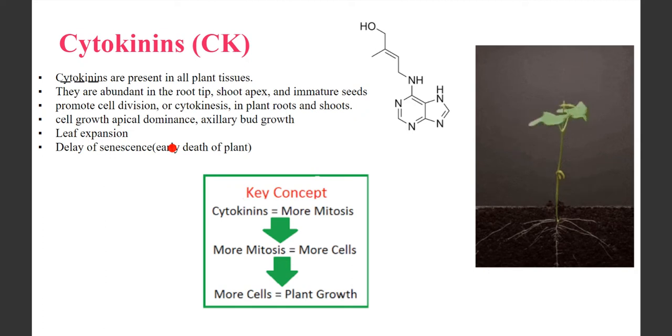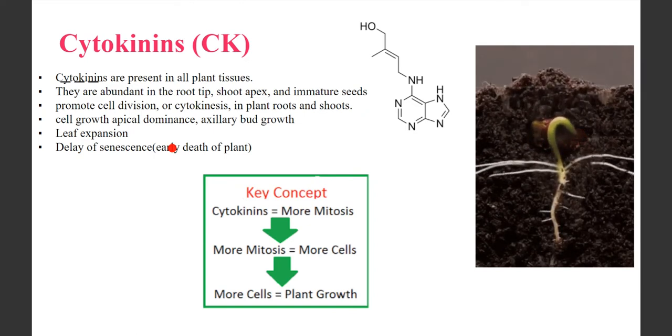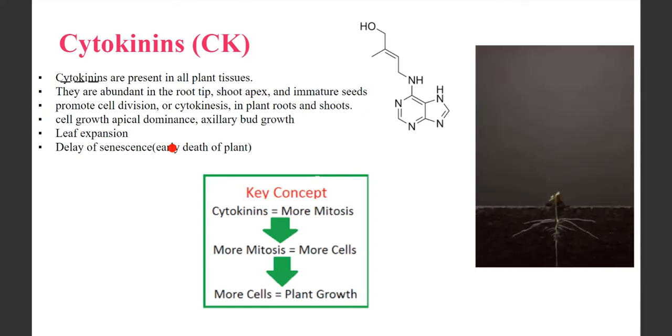The longevity of the plant is increased. The plant will last for a longer time. Okay, it won't die faster because the growth of the leaves is there, and the stem growth is there. So the life of the plants is increased because of cytokinins.